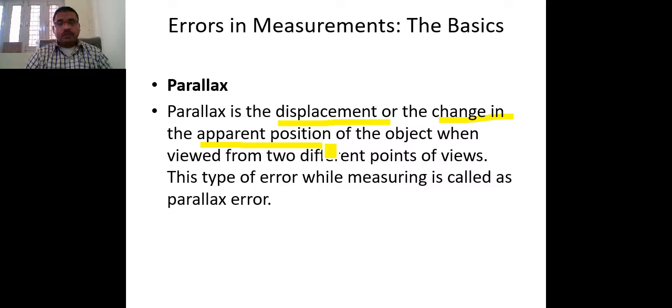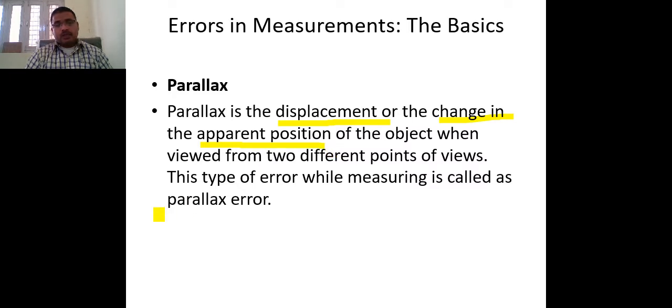And when these objects are viewed from two different positions, that provides the error, and that error is basically a parallax error.